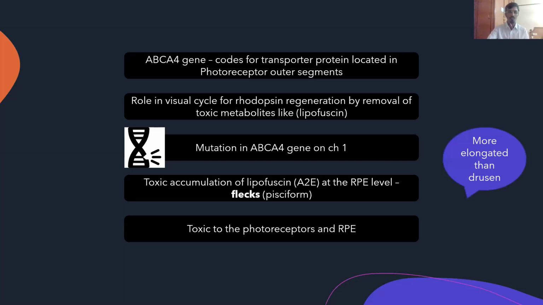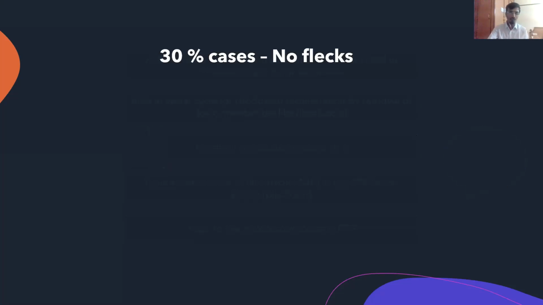Now, it would be slightly interesting to know how these flecks are different from drusen. Although it can be a difficult thing to say clinically, just a pointer would be that these flecks are slightly more elongated as opposed to drusen. Drusen are either small or large, and they're slightly more fluffy as opposed to flecks, which are more compact and are either pisciform, which has a fishtail appearance. Of great importance is to know that 30% of these patients do not have flecks.